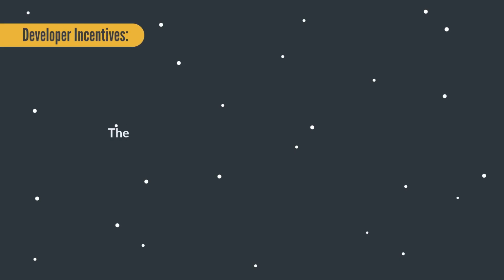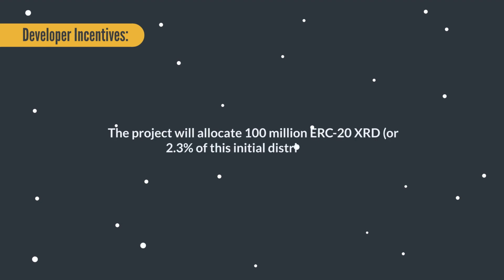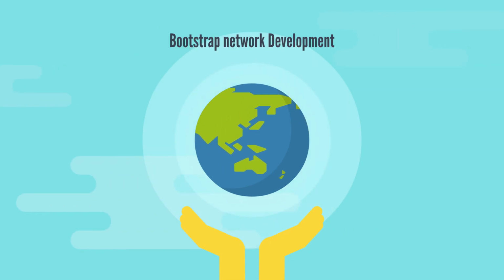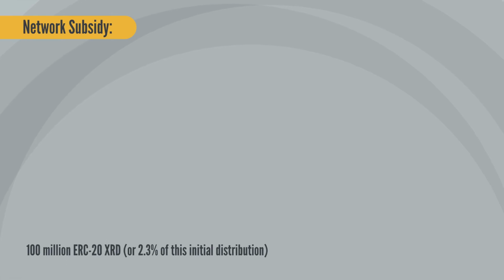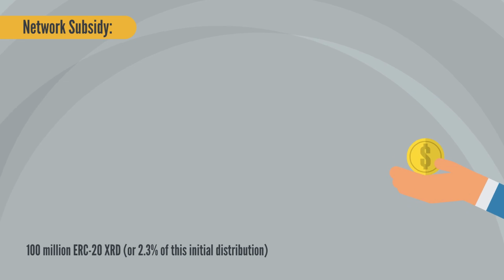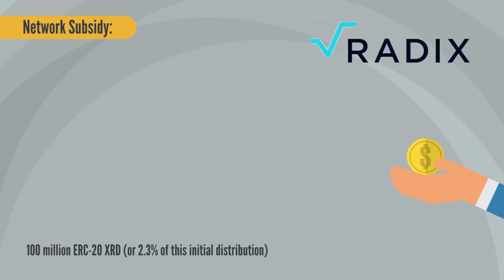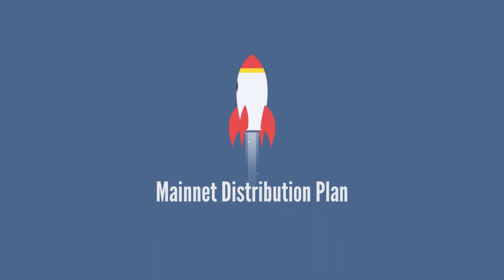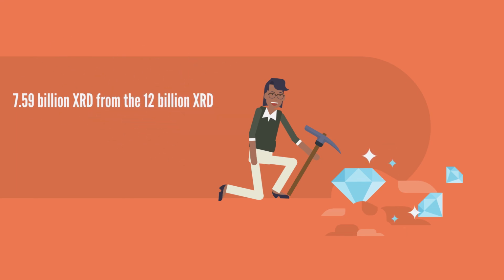Developer incentives. The project will allocate 100 million ERC20 XRD, or 2.3% of this initial distribution, to ecosystem developers and projects to help bootstrap network development. Network subsidy. 100 million ERC20 XRD, or 2.3% of this initial distribution, will go to a fund controlled by the Radix Foundation to incentivize DeFi and performance-relative activities on the network. Mainnet distribution plan. The mainnet launch of the Radix ledger will generate and distribute the remaining 7.59 billion XRD from the 12 billion XRD initial Genesis supply.